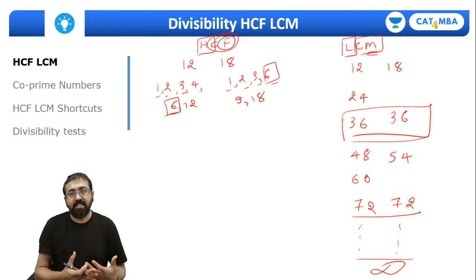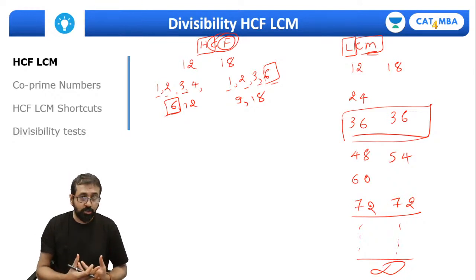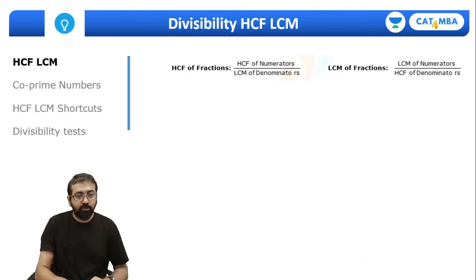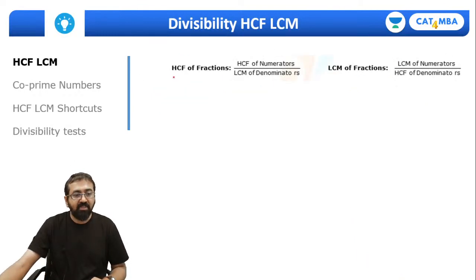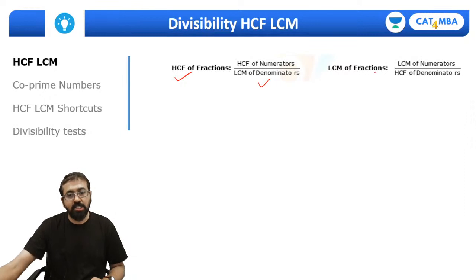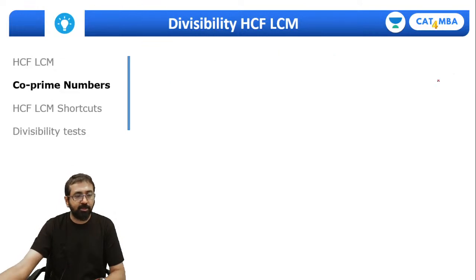But how do we find HCF, LCM? I have shown you certain shortcuts, and I'll show you once again. What are the shortcuts? We'll come back to that. But before that, just remember, HCF of fractions you can find using this formula. LCM of fractions you can find using this formula: LCM of numerators upon HCF of denominators.